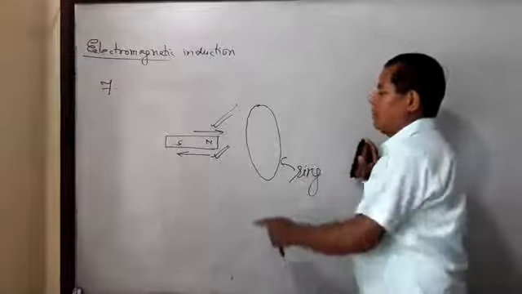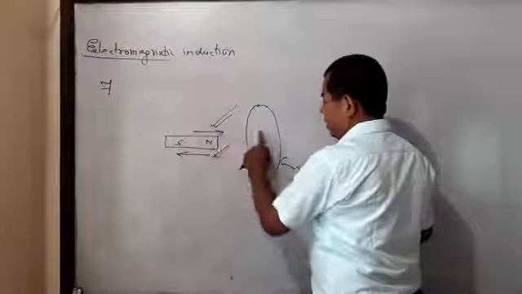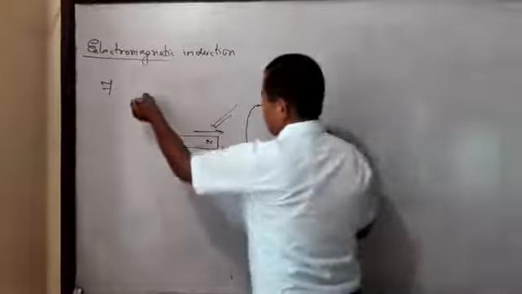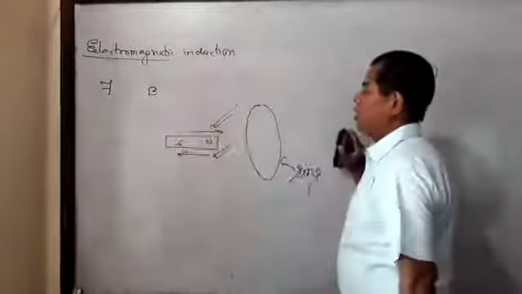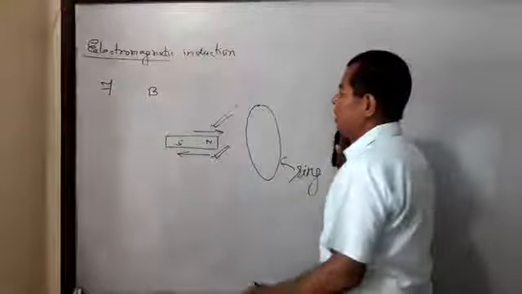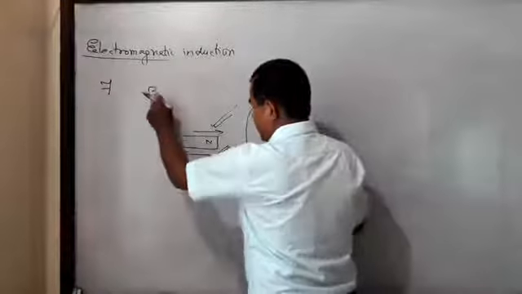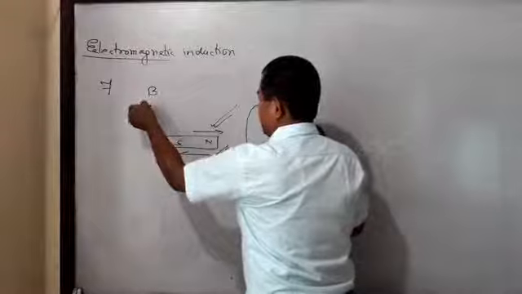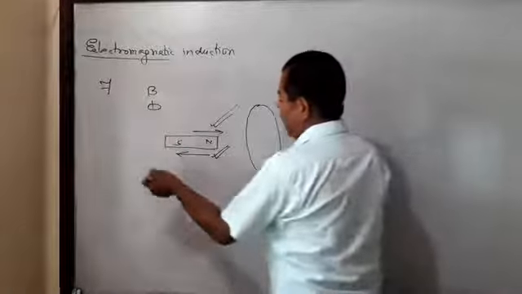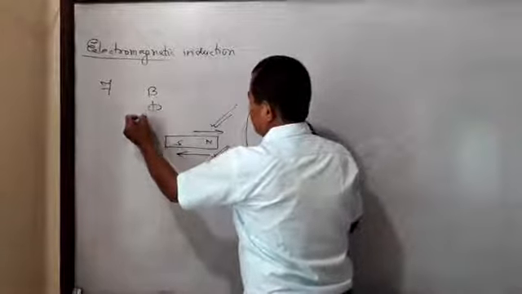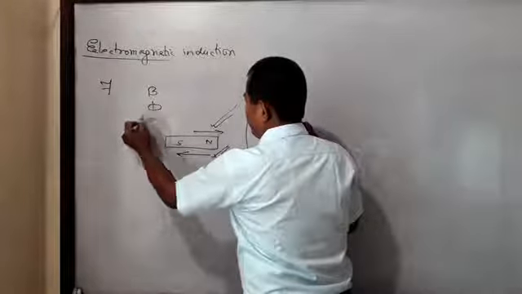When the bar magnet is brought towards the ring, the strength of the field increases. As the field increases, the magnetic flux increases. When there is a change in magnetic flux, there is an induced EMF, so E is equal to minus d phi by dt.